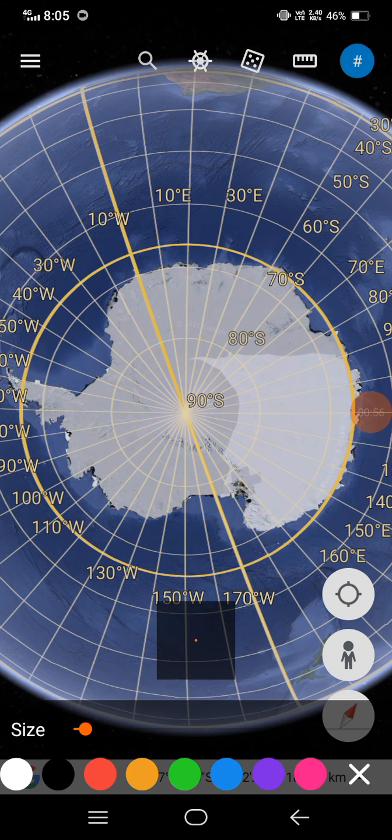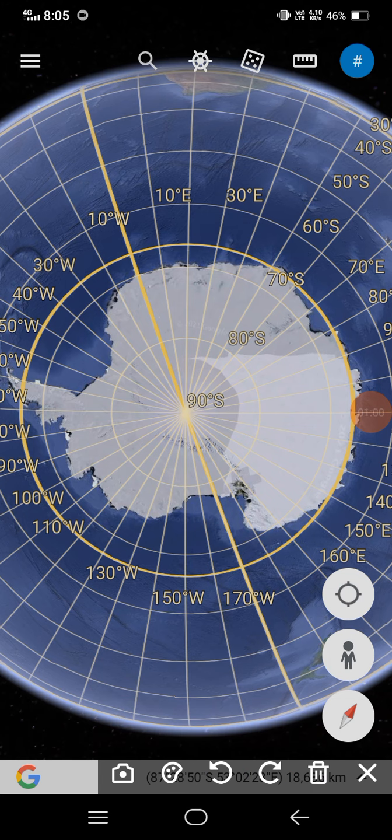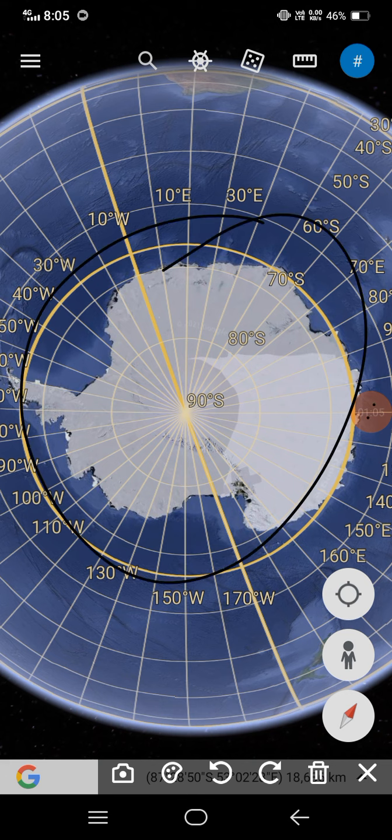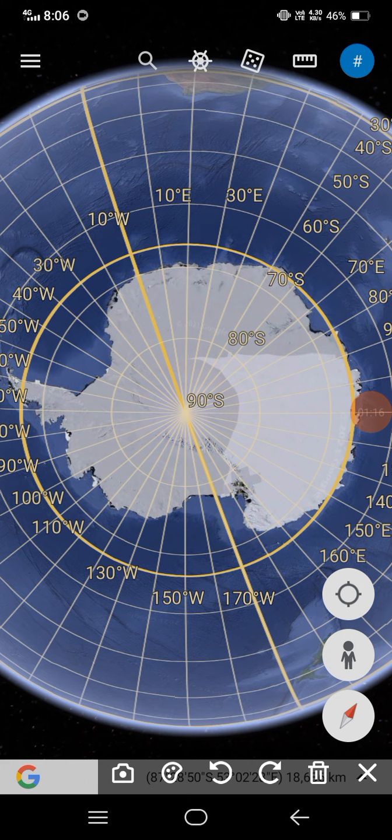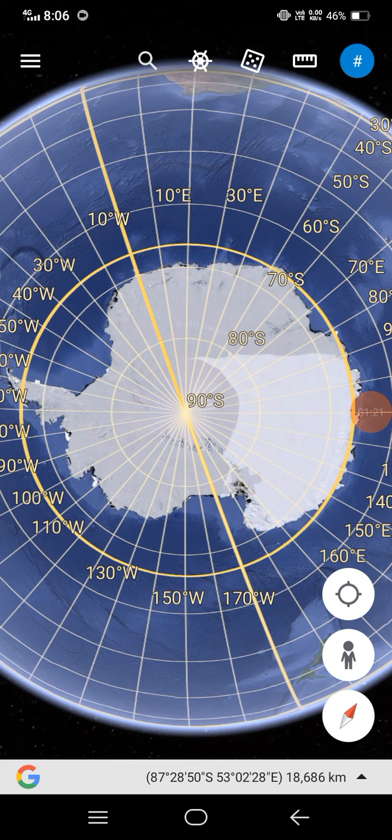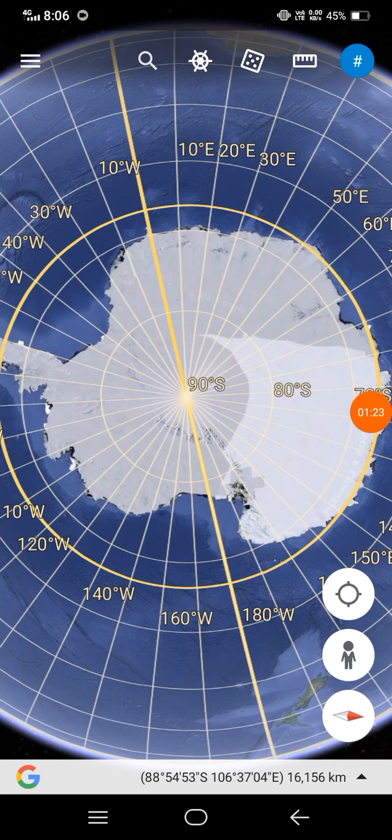Antarctica is present here. You can see all the longitudes, latitudes, everything. Antarctica is the continent which surrounds the South Pole.